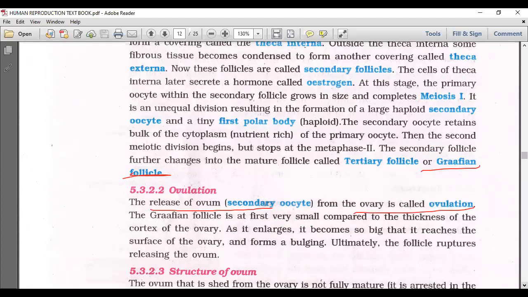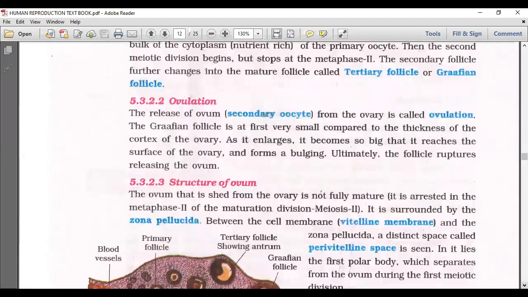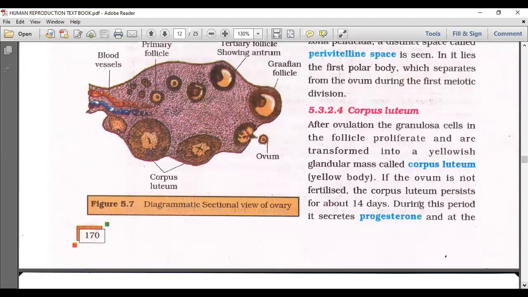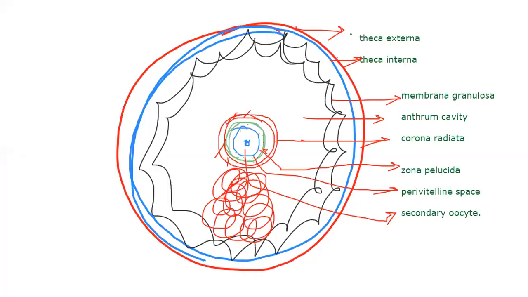The Graafian follicle is at first very small compared to the thickness of the cortex of the ovary. We'll discuss the Graafian follicle formation later. But now we came to know the stages. We need to know the particular stages of this concept, and whatever we learn now, we need to expand that particular concept. So let me go for that particular concept.